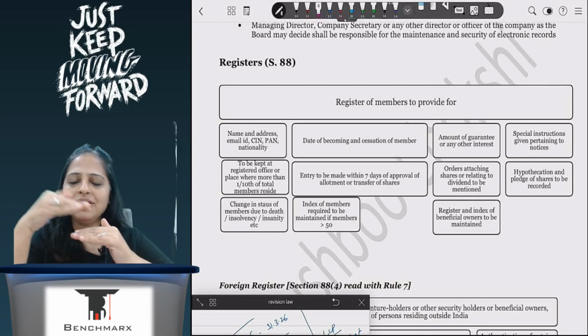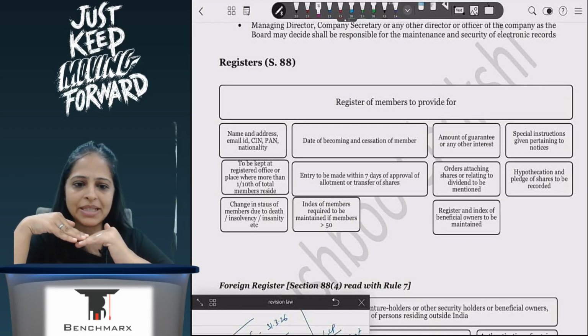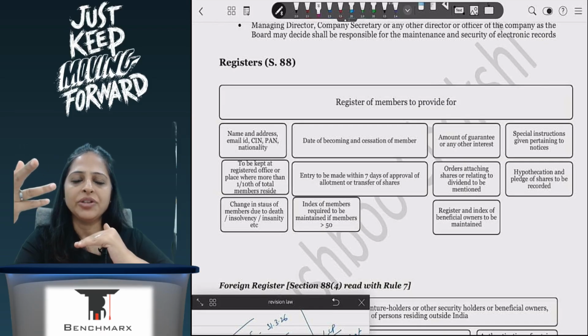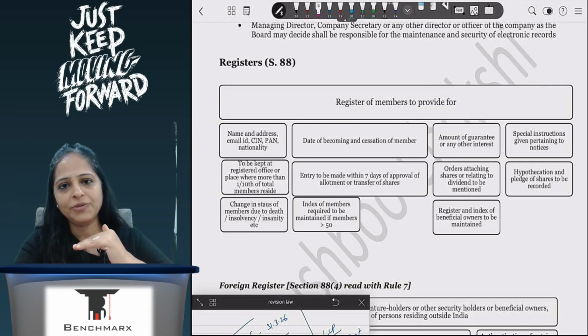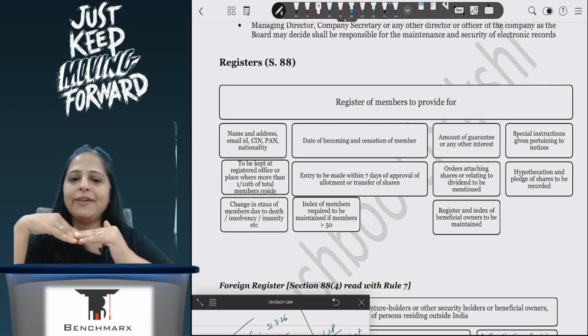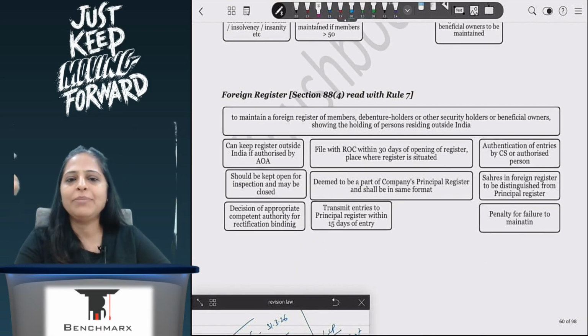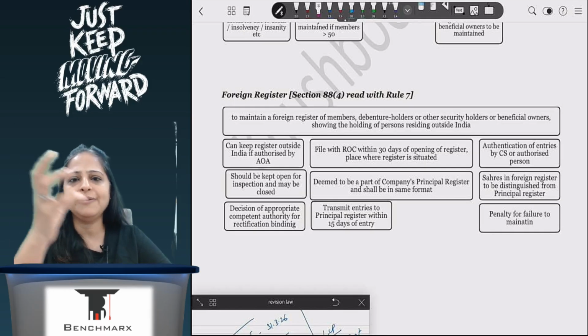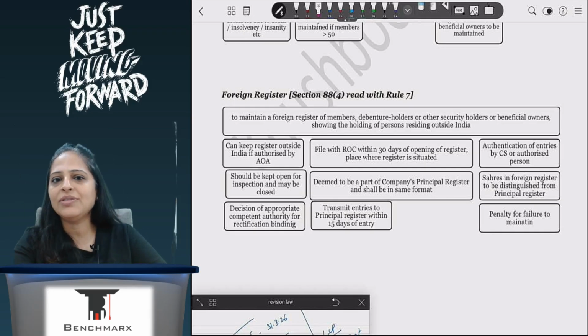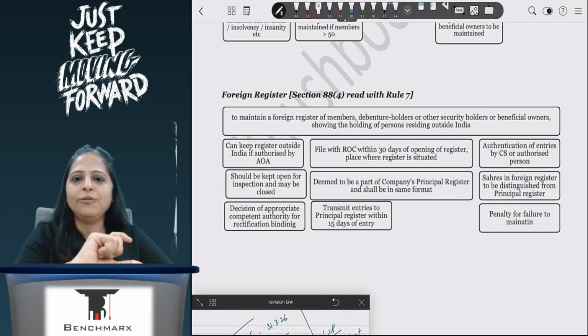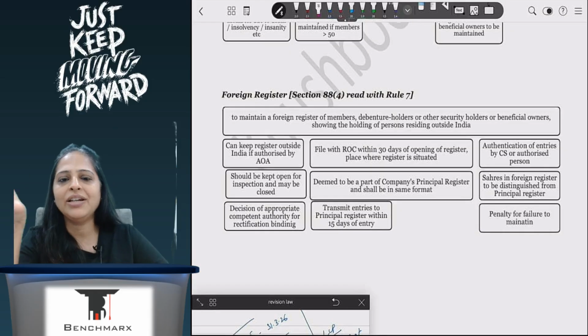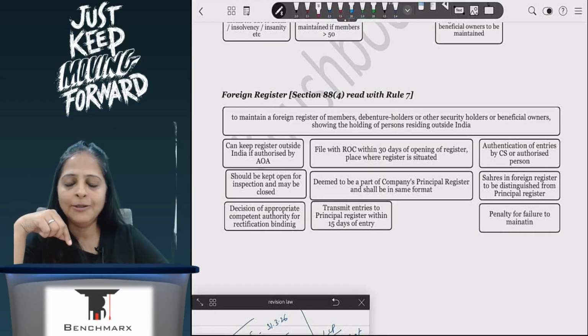Again, this register is my India register, considered to be a principal register because my company is based in India. But sometimes I have a foreign register also. If I have members outside of India, then I can have a foreign register. In that country where I have more than a particular number of members, I can have my foreign register. That foreign register will be in the same format as my Indian register, but the numbering of the shares written there is different from my Indian register. It is in a way that I will understand that this is for my foreign register.